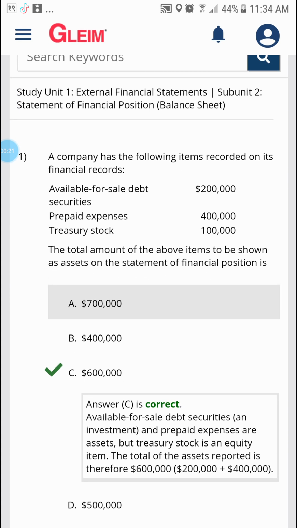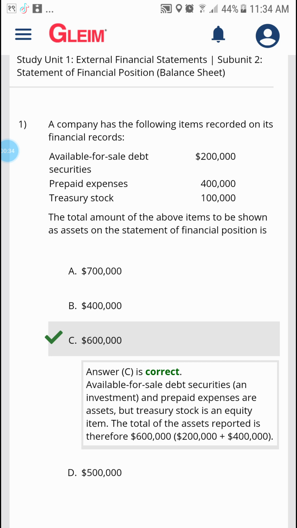The question is asking about treasury stock. A company has the following items recorded on its financial records, in its financial position: available for sale debt securities, prepaid expenses, and treasury stock. All three items are included. Available for sale debt securities is 2 lakhs, prepaid expenses is 4 lakhs, and treasury stock is 1 lakh. So, are the totals all considered assets?